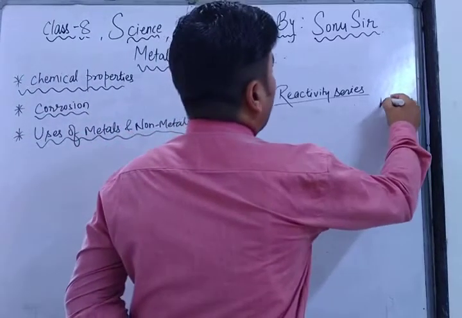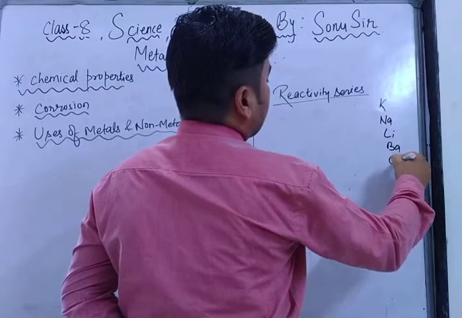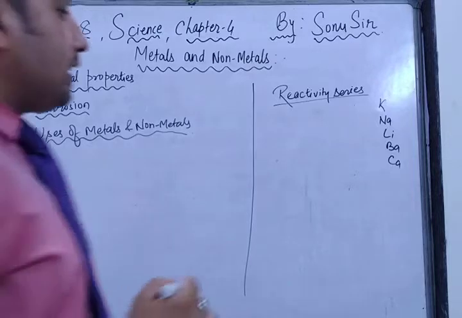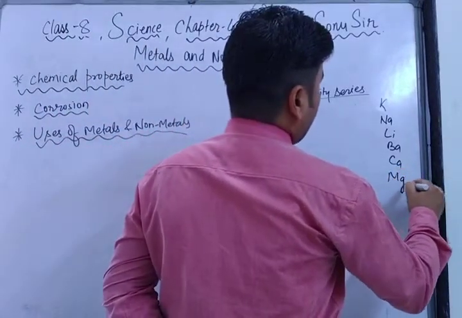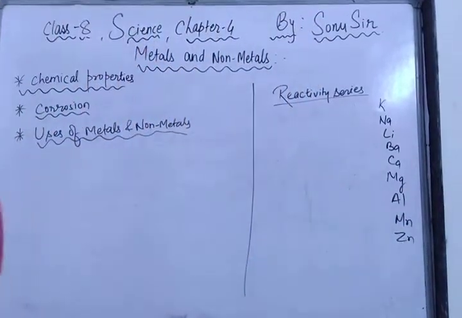Then magnesium, aluminium, manganese, zinc, and after zinc the reactivity decreases: chromium, iron, cadmium.